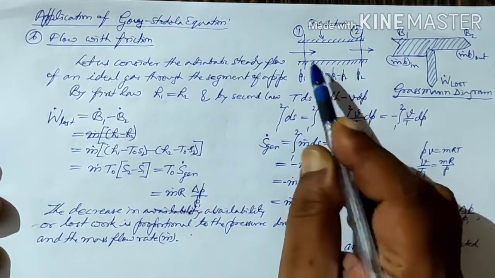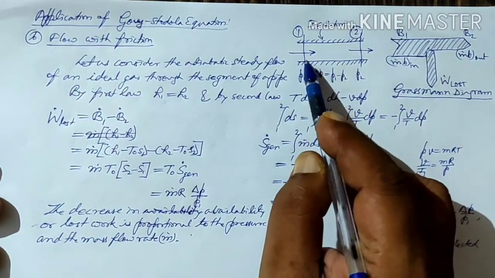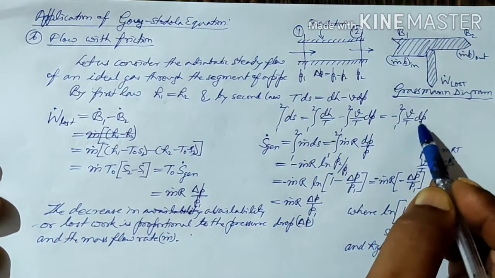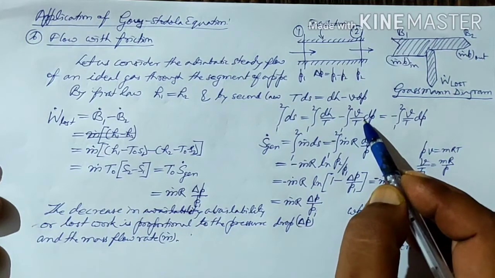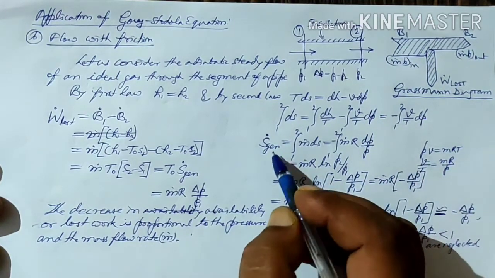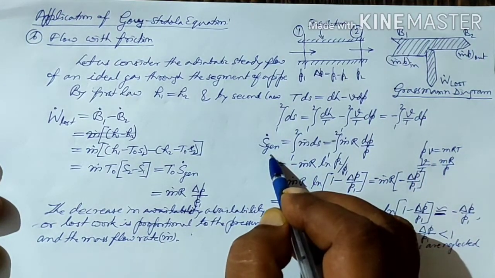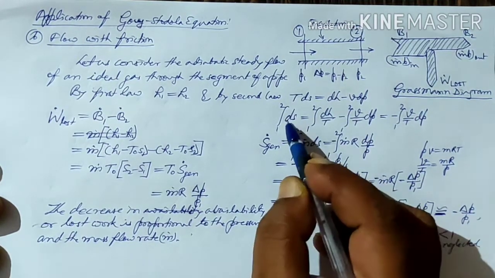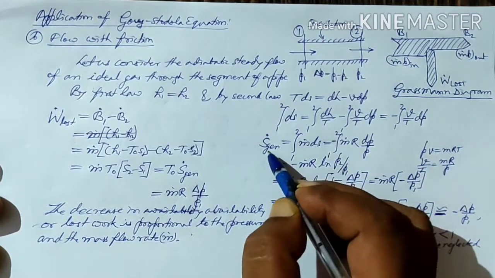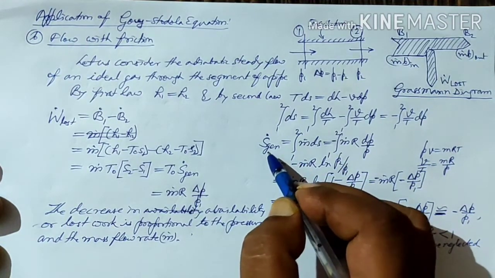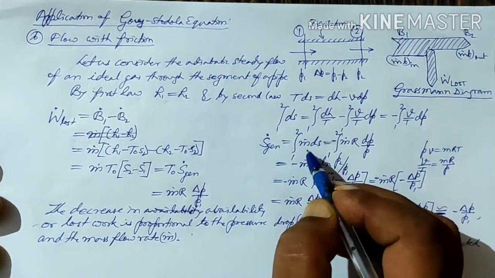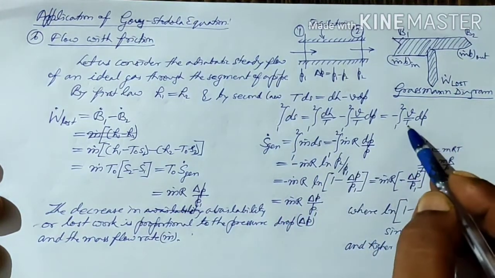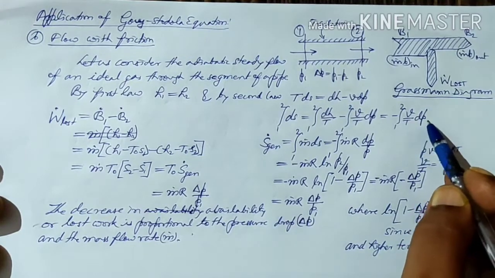So the change in entropy during the passage from 1 to 2 will be the integral of V by T into dP with a minus sign from this equation, and the entropy generation will be the mass flow rate multiplied by this change in entropy. So it will be m dot into ds, where ds is V by T into dP.